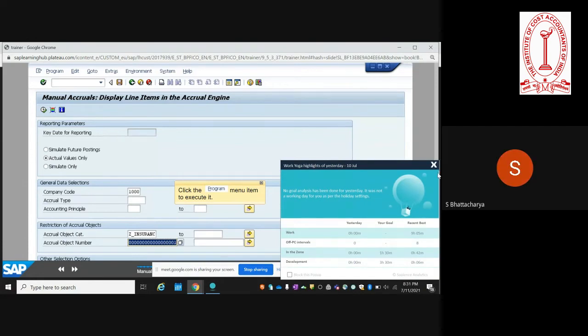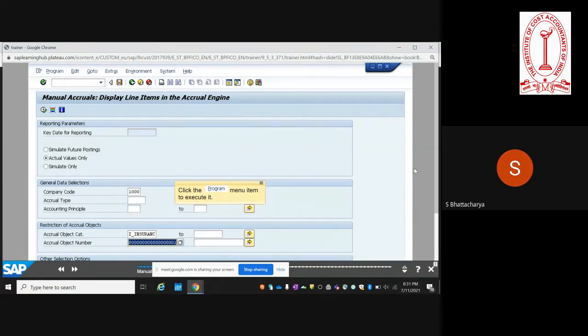Basically you have two options, either manual or automated. If you do manual accruals, then you just have to do the actual postings. You go to the actual posting transaction, simply enter the object number against the object category and press execute, and the accrual entry will get posted. This is the manual option. You also have the automated option, where you can use the financial closing cockpit and automate this process. Then every month it will run as a batch job, and the system will automatically post this entry at the end of month or beginning of month. So both options are possible, either manually or automated.